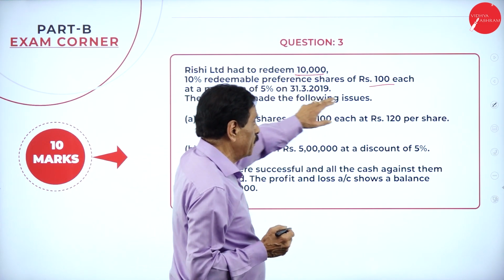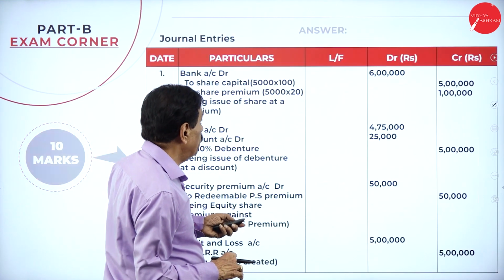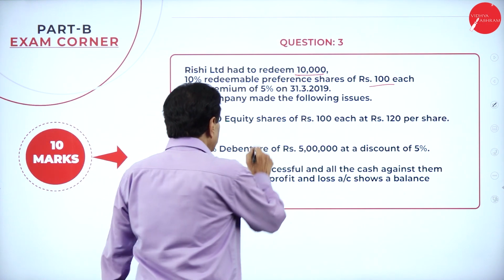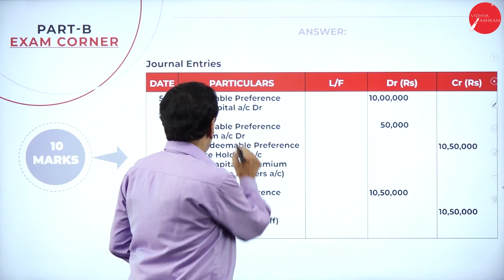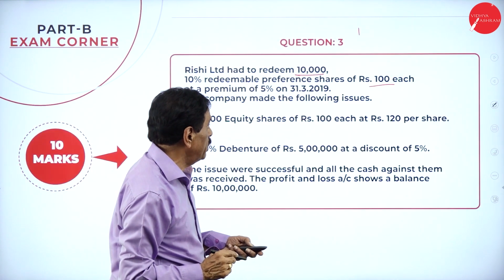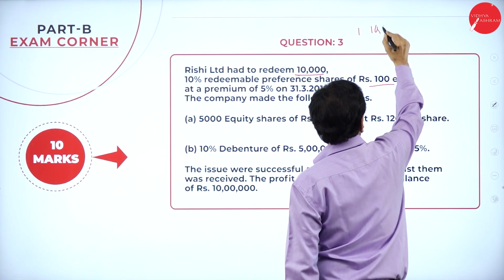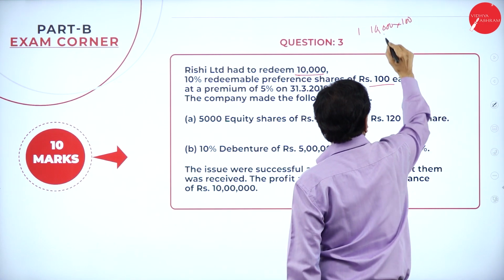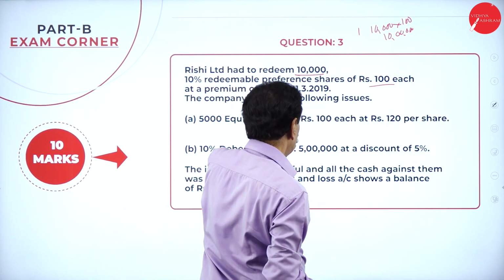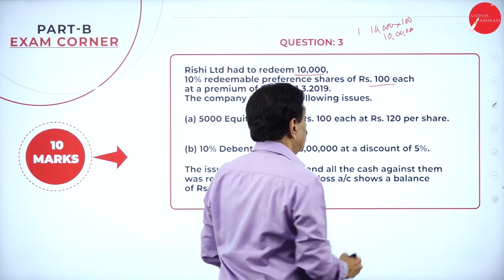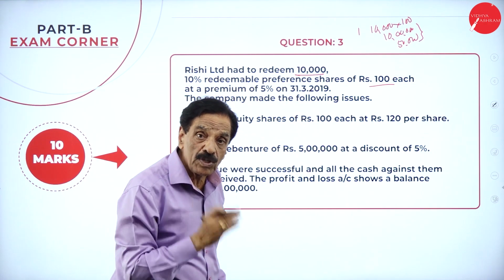Now, in the problem, we have 10,000 10% redeemable preference shares of 100 each, redeemable at a premium of 5%. Here you have to pay 10,000 into 100, which is 10 lakh. At a premium of 5%, which is 50,000. What is the total amount payable? 10 lakh 50,000 is payable.